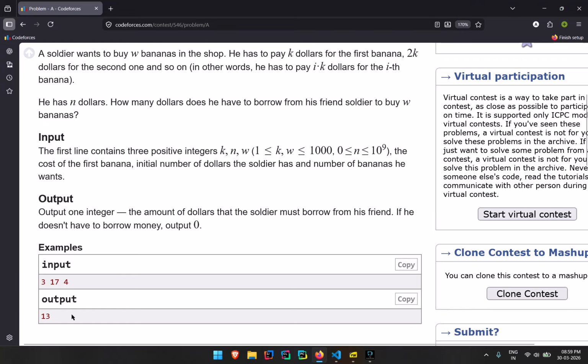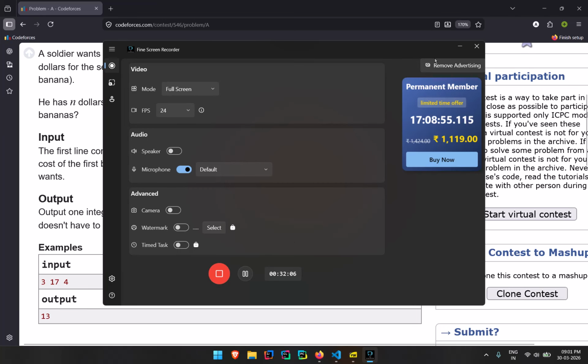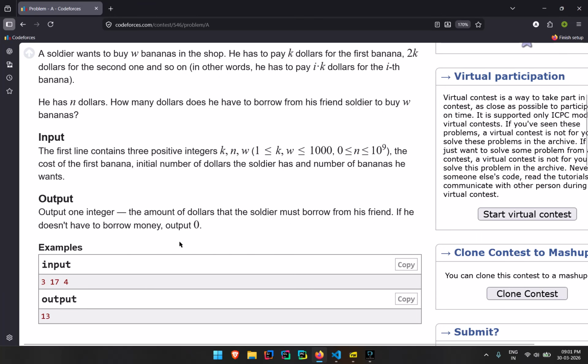$13. Got it? I'll just repeat it once again. n into n minus 1 divided by 2. Yep. 4 into 4 minus 1 is what? Okay, wait. Yep, so the formula goes like n into n plus 1. Earlier I had said minus 1, I apologize for that. It's not minus 1, it's plus 1. So n into n plus 1 divided by 2.